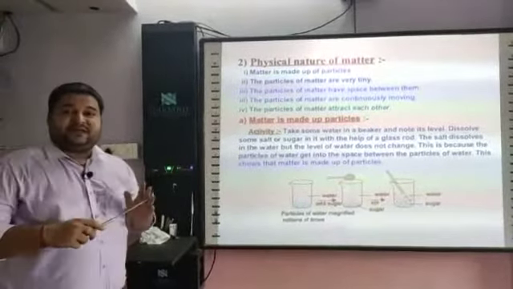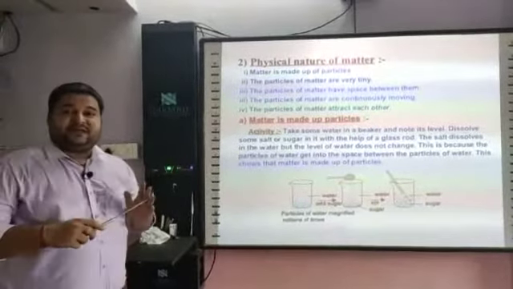The movement of particles is intermediate. Movement is more than the solid, but less than the gaseous state. They are less compressible than gaseous, but more compressible than solid. Their rate of diffusion is more than solid. Now we'll see the gaseous.